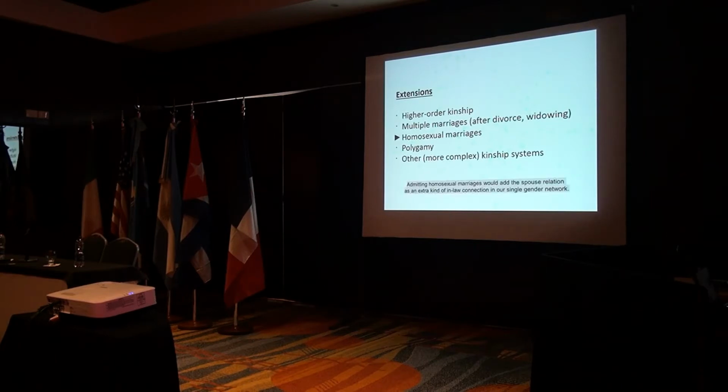Admitting homosexual marriages would add the spouse relation as an extra kind of in-law connection in our single-gender network. Polygamy, which has been and still is very common in certain social groups, would have consequences similar to multiple marriages. Finally, the same idea used here for the relatively simple kinship system of the European tradition may be extended to other kinship systems, where one can find amazing degrees of complexity. An extension that can be immediately incorporated to the model is the effective variation in the number of marriages from one generation to the following, in particular, its decline.